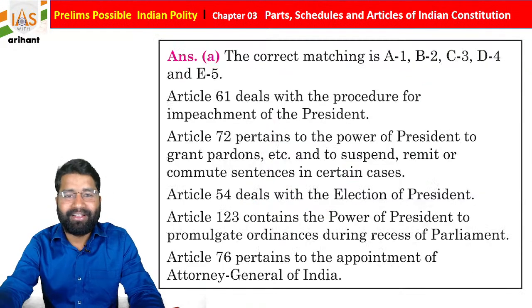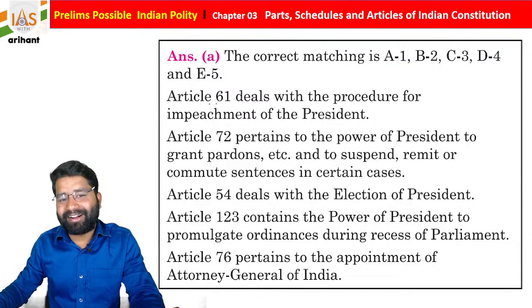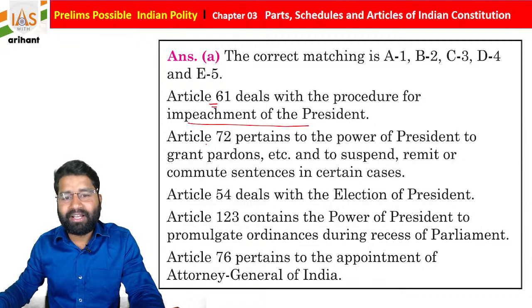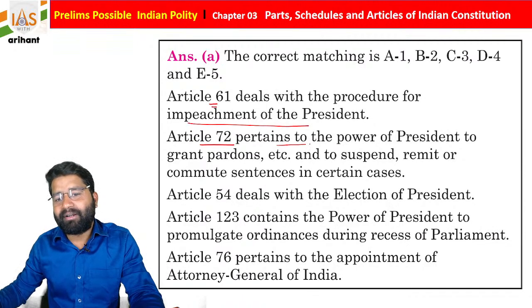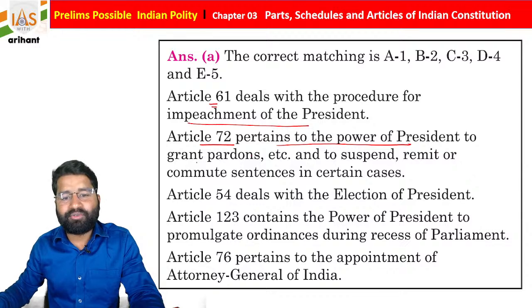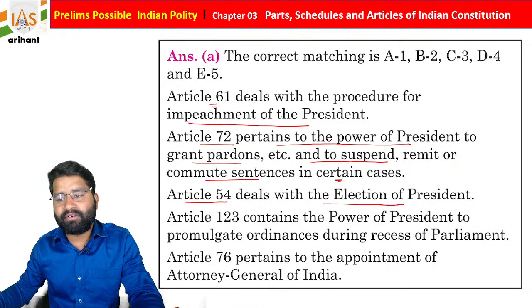So we already discussed Article 61 deals with the procedure for impeachment of the President. Article 72 pertains to the power of the President to grant pardons and to suspend, remit or commute sentences in certain cases. Article 54 deals with the election of the President.